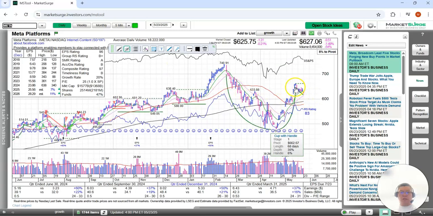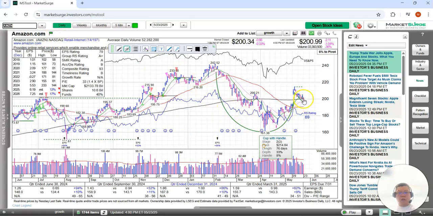Next we have Meta. Meta also pulled back and now it's slightly below the 10-day right here. So following the index. Amazon, very similar. We have a downtrend line forming here, and it sits just a little bit above the 21, where the black line is as well, the 200-day.